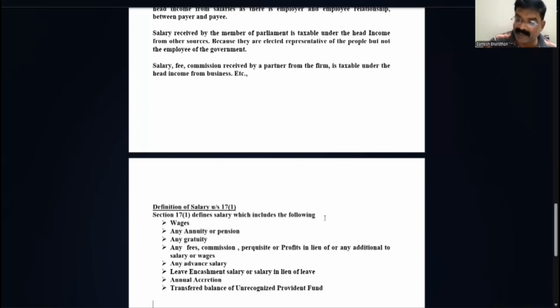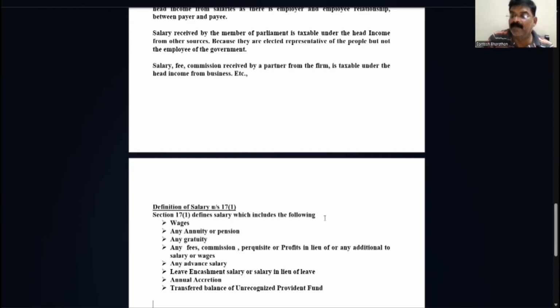Now, gratuity is included in the definition of salary. So it is also considered as salary for the service rendered by an employee to his employer for several years. Any fees, extra work done, any commission based on the turnover percentage, perquisites, benefits received by an employee from his employer, any advance salary.